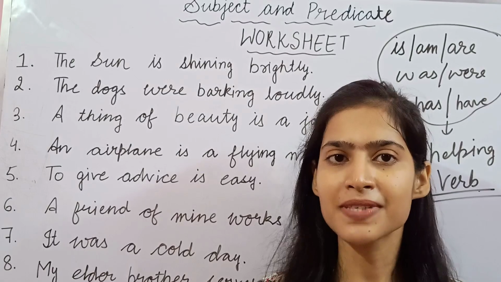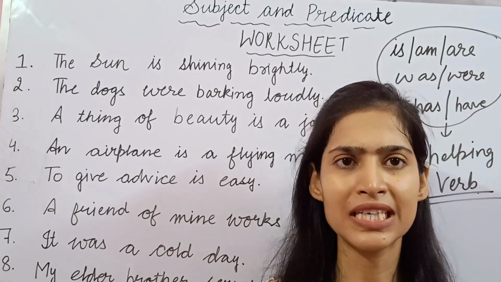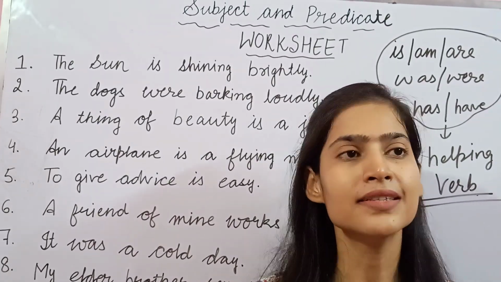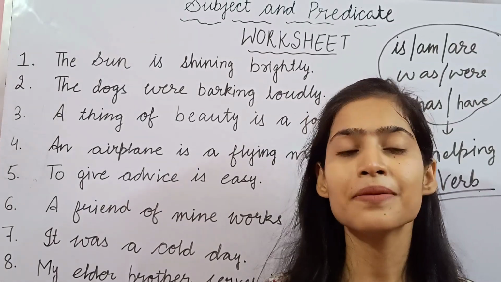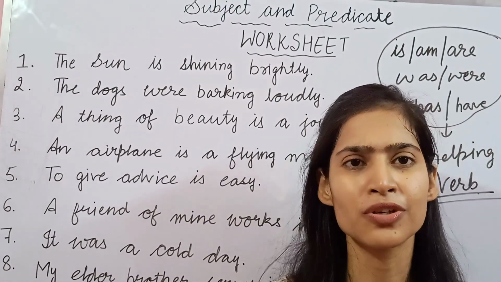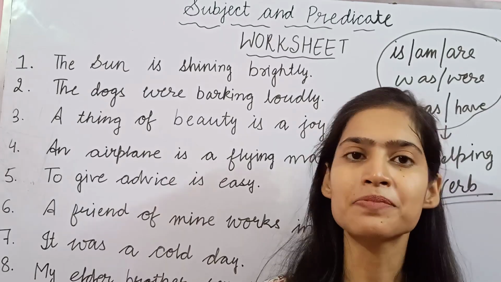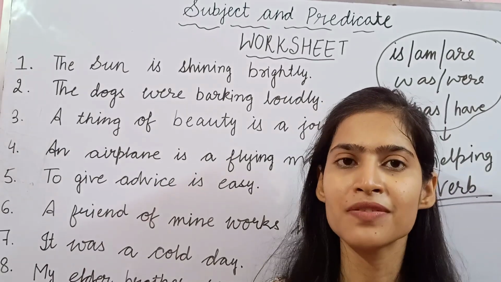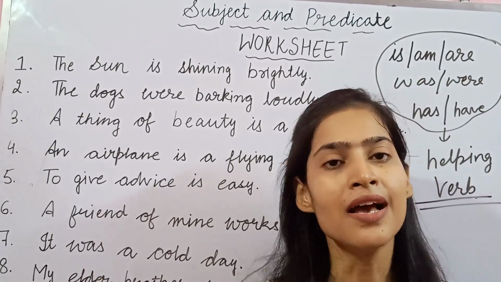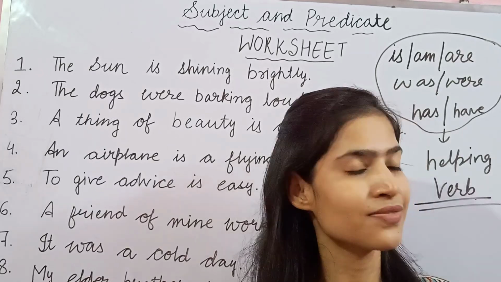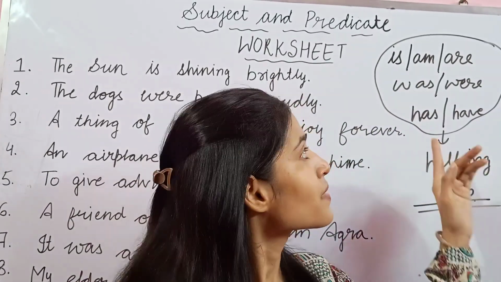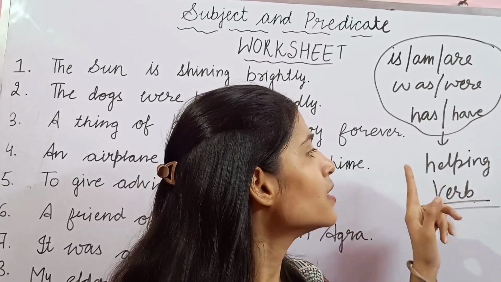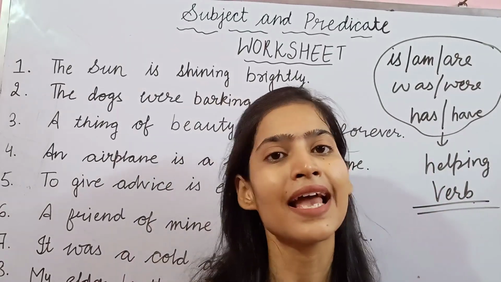Also, I told you about verbs. What are verbs? Verbs are action words like go, eat, talk, walk, bath. There are also different types of verbs, other than main verbs like go, talk, eat. The types of verbs we will do in some other video. But for this class, we need to understand that is, am, are, was, were, has, have are called helping verbs.